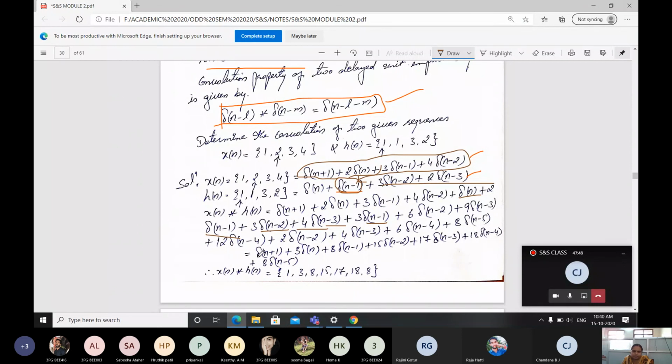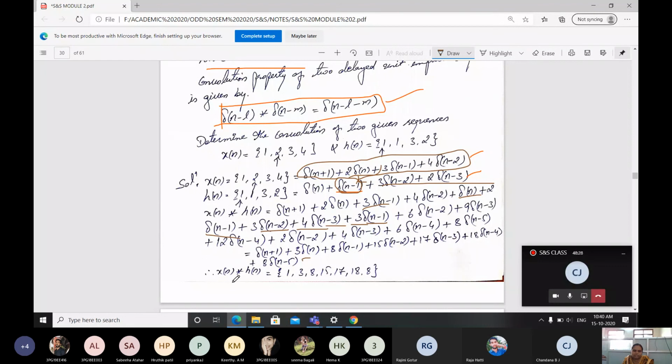Then you will get delta of n plus 1 plus 3 into delta of n. You have to add those with respect to the n minus 1. Here it is there, again here it is there. Wherever n minus 1 is there, search and add those. Then you will get the resulting signal like this: delta of n plus 1 plus 3 delta of n plus 8 delta of n minus 1 plus 15 delta of n minus 2 plus 17 delta of n minus 3 plus 18 delta of n minus 4 plus 8 delta of n minus 5.